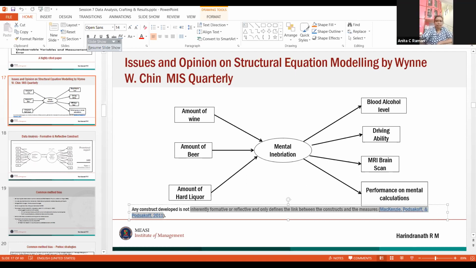Clear? Okay, what does formative mean? It is how items lead to the construct. Items are all given in rectangular boxes, and the construct is given in the oval shape. So how does this influence? In a formative model, the indicators influence the construct. The construct leading to the indicators is the reflective. That is how you have to conceptualize the formative and the reflective.